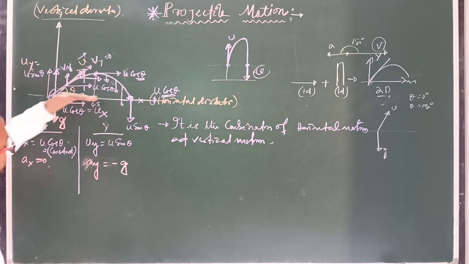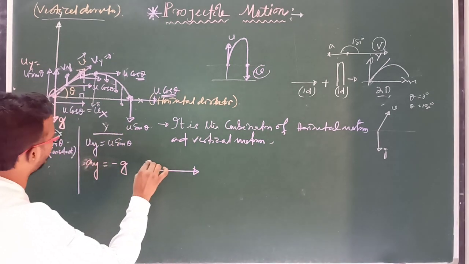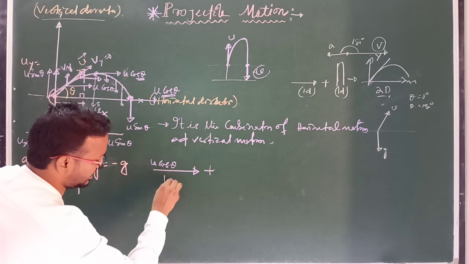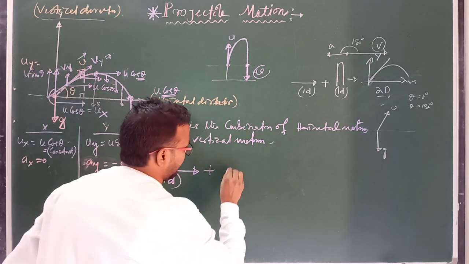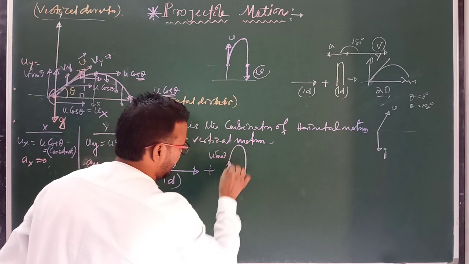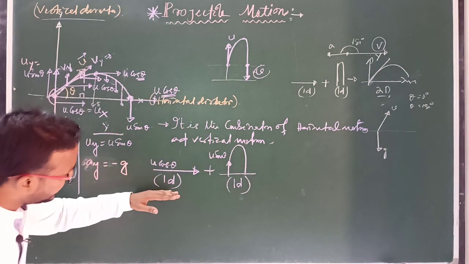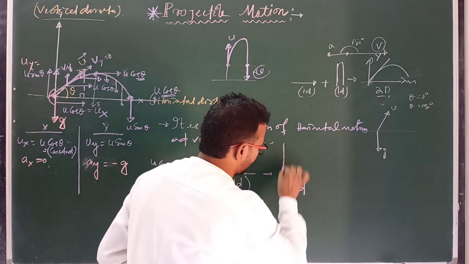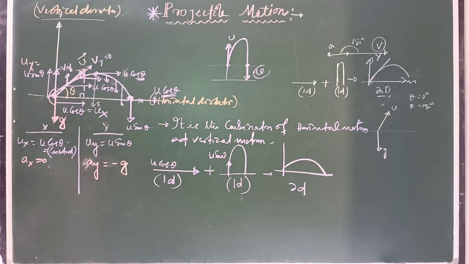And this is horizontal motion, meaning here the initial speed is u cos theta, plus this is one dimensional, and again plus the vertical direction, where the initial velocity is u sin theta, and this is also one dimensional along the vertical direction. One dimension plus one dimension, we get here two dimensional motion, and that two dimensional motion is known as projectile motion.